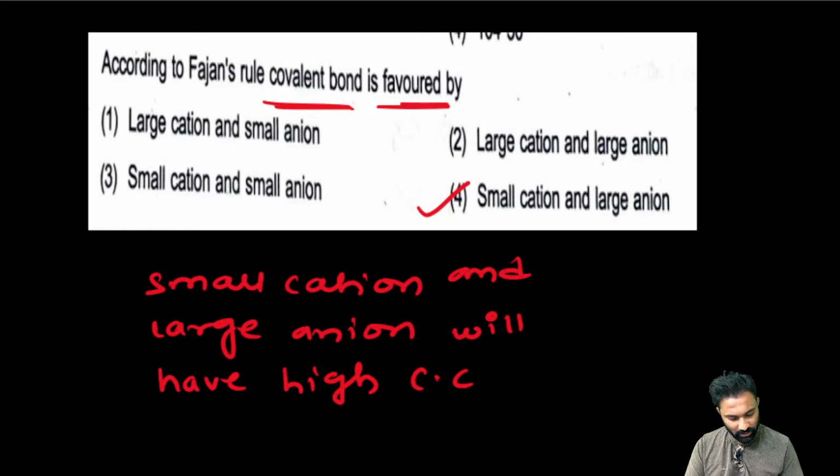My dear friend, you have to be very careful. No, you are saying it in reverse. Small size cation and large size anion have the high covalent character, and this is favorable for the covalent bond.